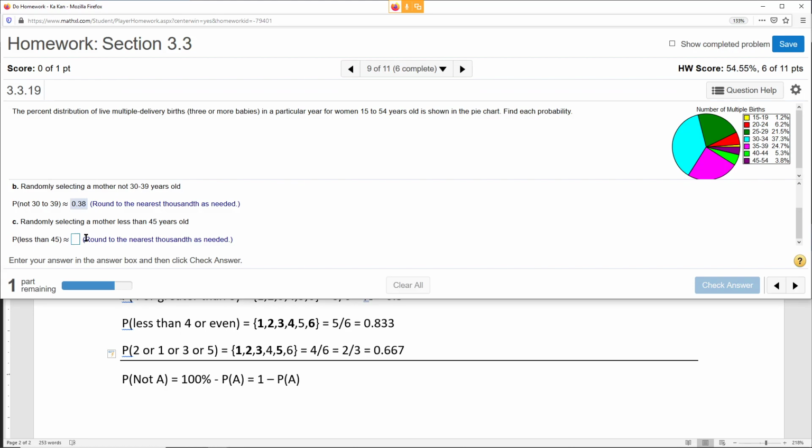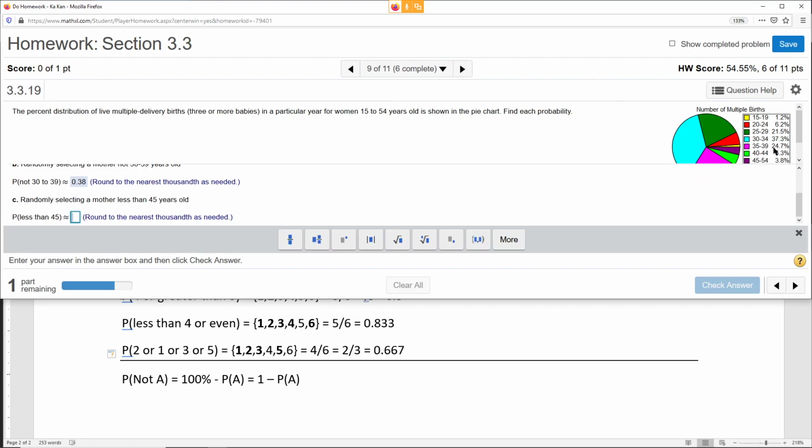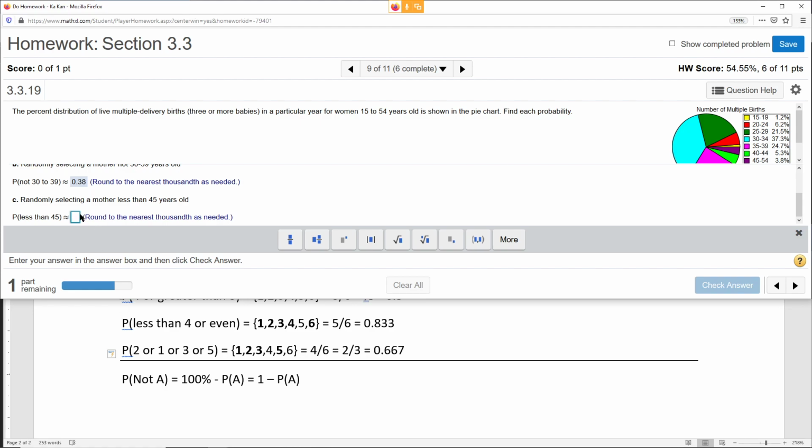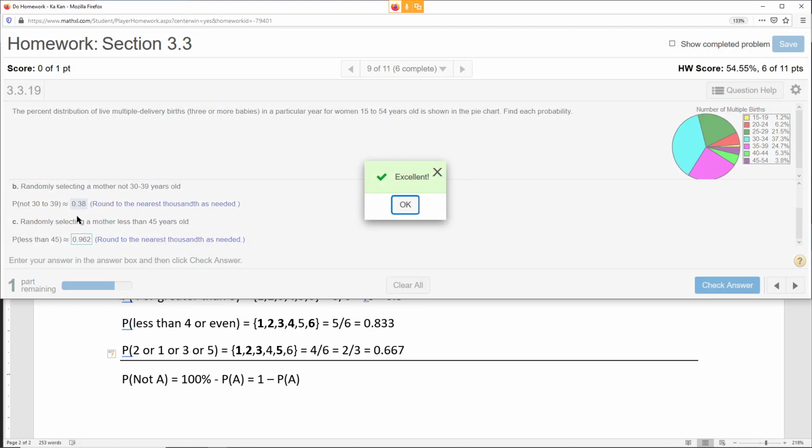Less than 45, let's look at the graph. 45 is here, so that's 3.8%. You want everybody except for that 3.8%, so that would be 0.962.